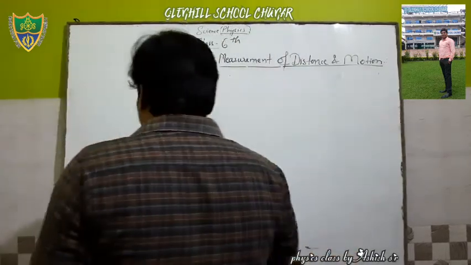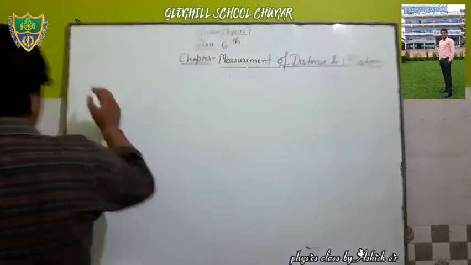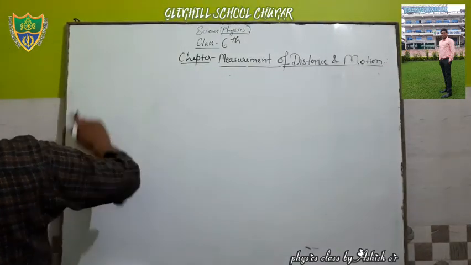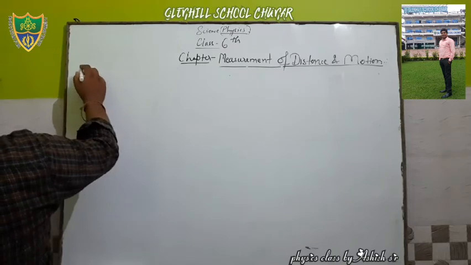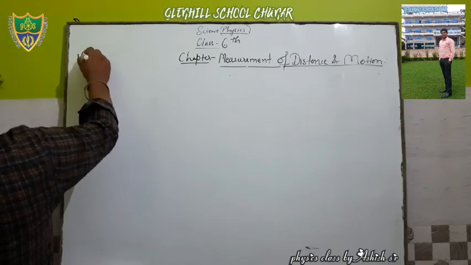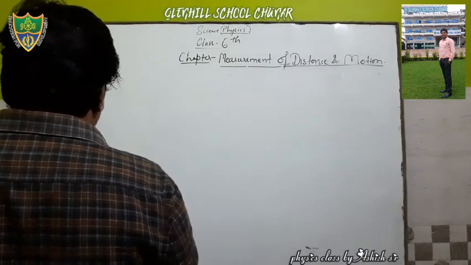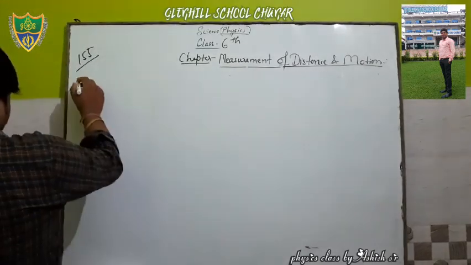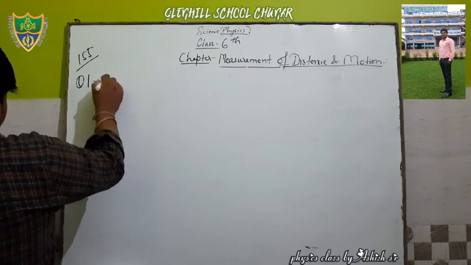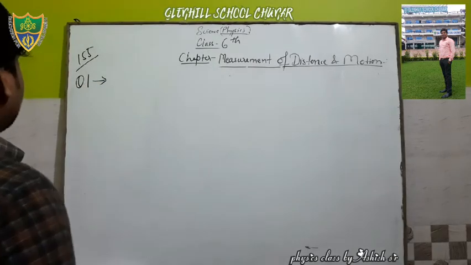Okay. Now let's see here. First is what? Question, page number 155. And the first question is what? Question number one.